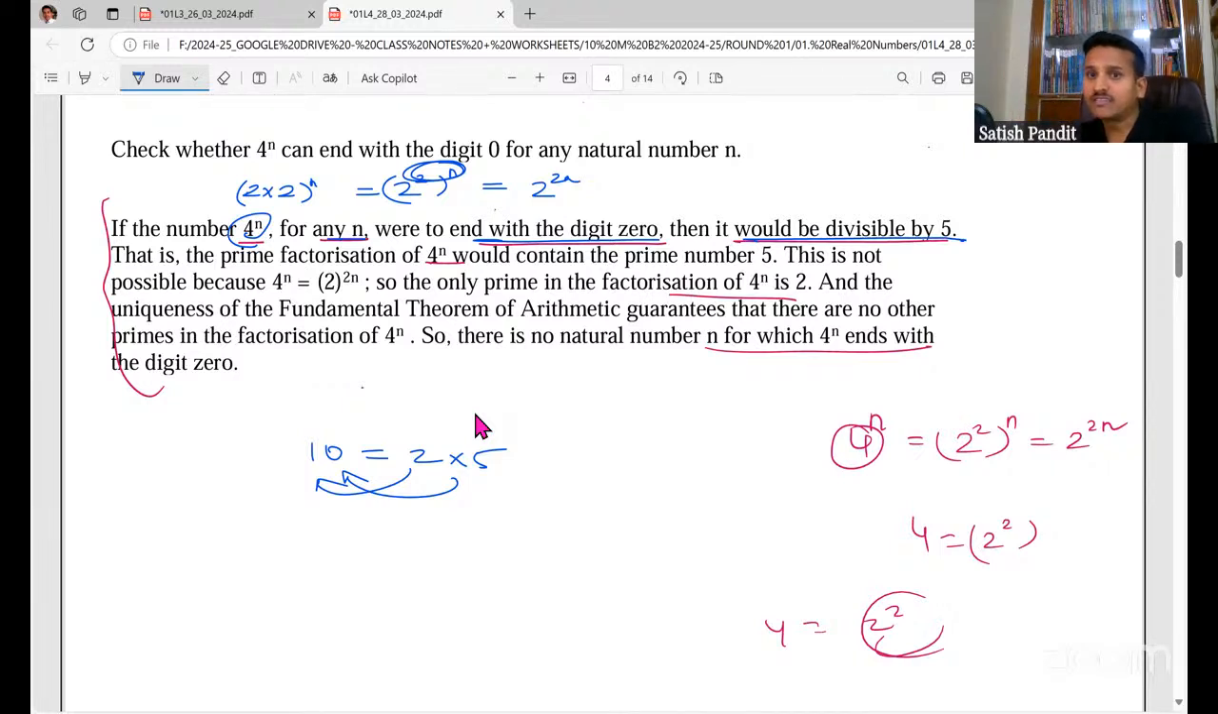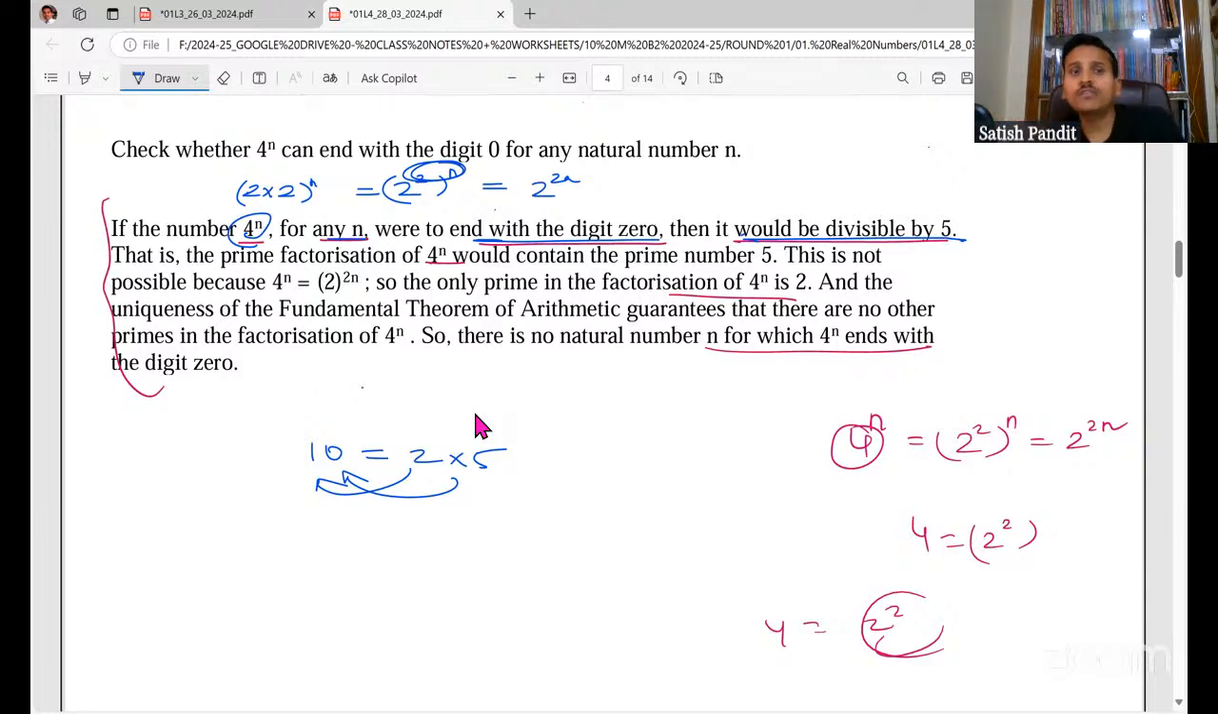So that is why this is written. So if a number 4 to the power n for any n were to end with the digit 0, then it would be divisible by 5. That is, the prime factorization of 4 to the power n would contain the prime number 5. So if you take 4 to the power n, if it is actually ending in 0, it should be divisible by 5. That means in the prime factorization of 4 to the power n, 5 would definitely be there. 2 would also be there, but 5 would also be definitely there, okay?